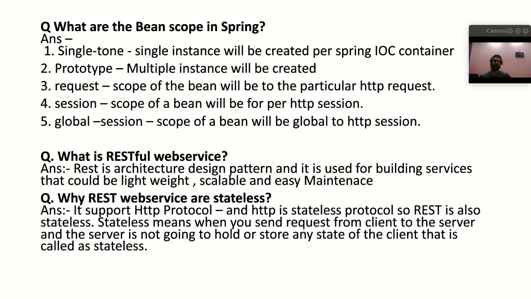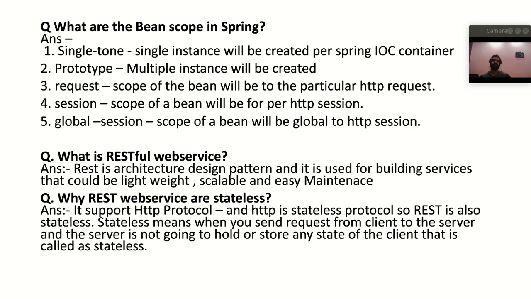So basically there are five types of bean scopes. First is singleton, second prototype, request, session, and the global session, right? So singleton means that a single instance will be created per Spring IoC container. Every time the object is requested by the developer for this bean, only a single instance will be given to the developer, right? So a single instance will be created for a per IoC container.